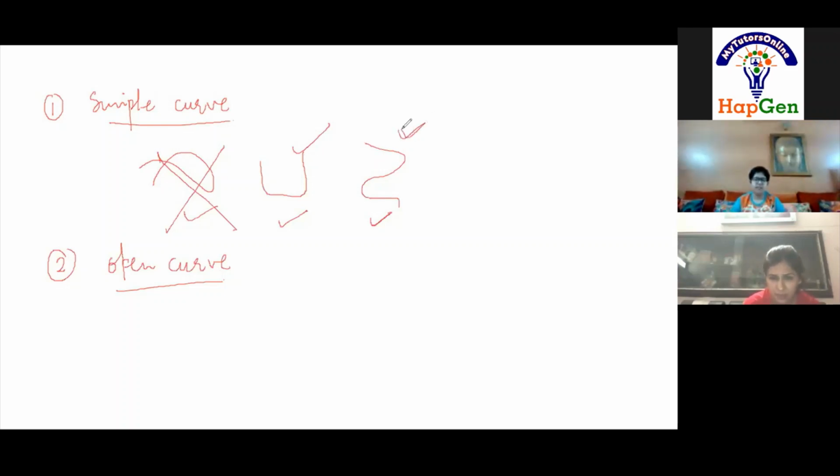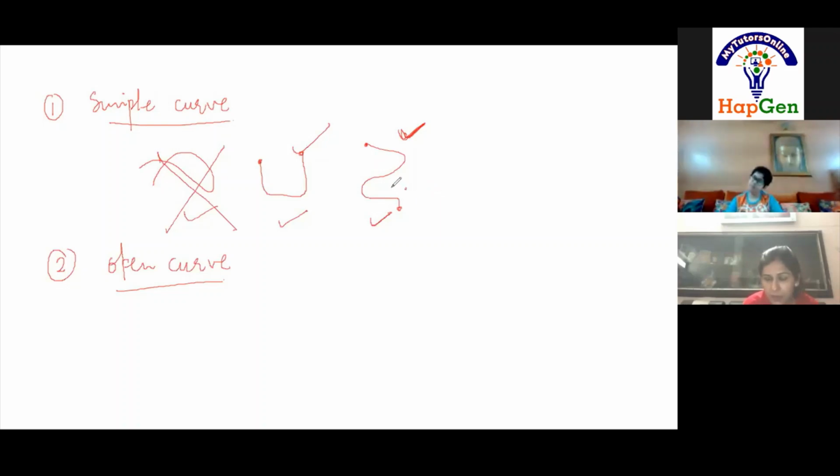Okay. Is this curve an open curve? No. Why? Because it is not a box shape, isn't it? Okay, let me tell you. See, in the second example, suppose this is the starting point and this is the end point. They are not meeting, so it is an open curve. Here, if I start from here, this is the starting point and this is the end point. Here also the starting and end points did not meet. So this is also an open curve.